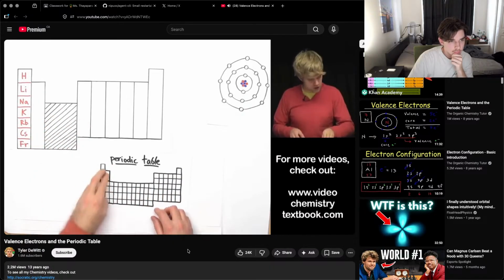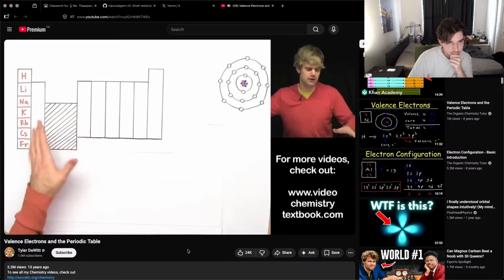We're only going to focus on 8 columns. We're going to focus on these 2 right here, which I've drawn there, skipping everything in the middle, and then we're going to focus on these 6 over here. So don't get confused by the way I've drawn this. We're just leaving out some of the elements that we don't want to get to right now.